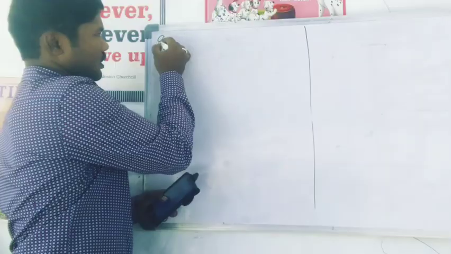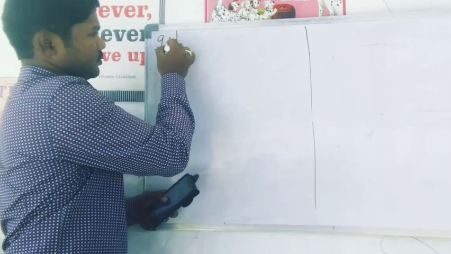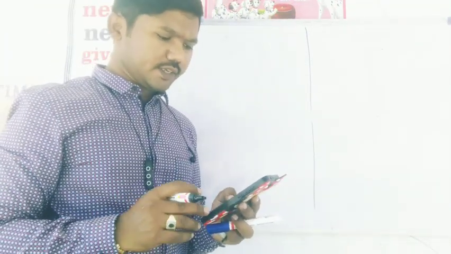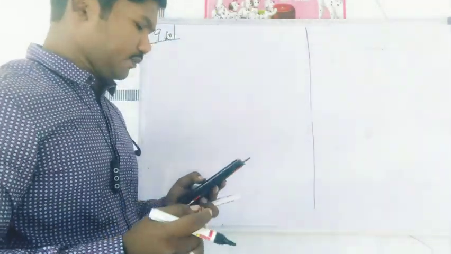Next, moving on to the 9th question. A box contains 5 red marbles, 8 white marbles and 4 green marbles.